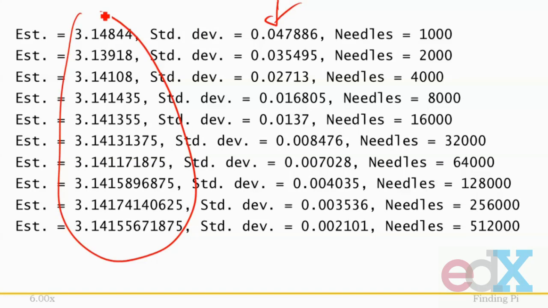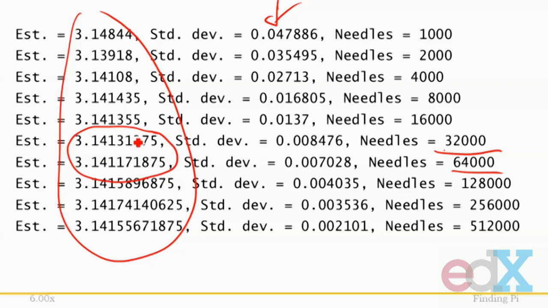For example, if we look at the estimate for 32,000 needles and 64,000 needles, we'll see that it actually got worse. This value is further from the actual value of pi than is this.